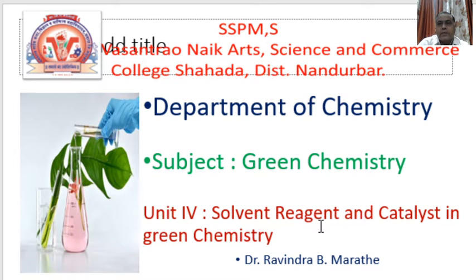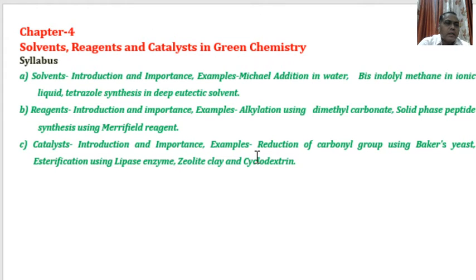We know that the environment contains soil, air and water. These are the main components of the environment. If these are polluted with dangerous and harmful solvents or chemicals, then the whole world, or you can say the environment, gets polluted, and there is no easy life on earth. These are the syllabus of chapter 4: solvent, reagent and catalyst in green chemistry.